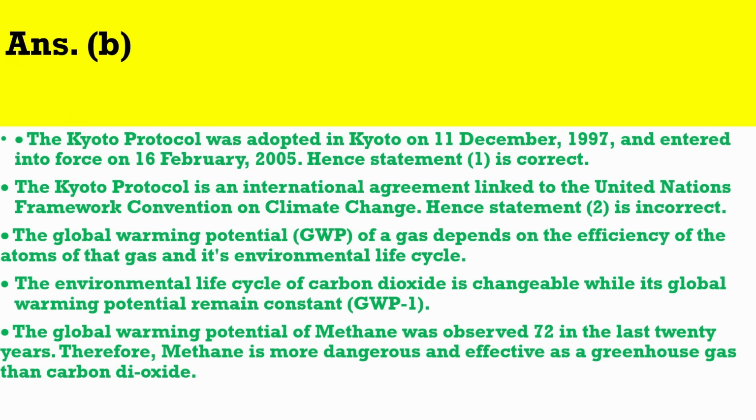The global warming potential, GWP, of a gas depends on the efficiency of the atoms of that gas and its environmental life cycle. The environmental life cycle of carbon dioxide is changeable while its global warming potential remains constant, GWP 1. The global warming potential of methane was observed to be 72 in the last 20 years. Therefore, methane is more dangerous and effective as a greenhouse gas than carbon dioxide.